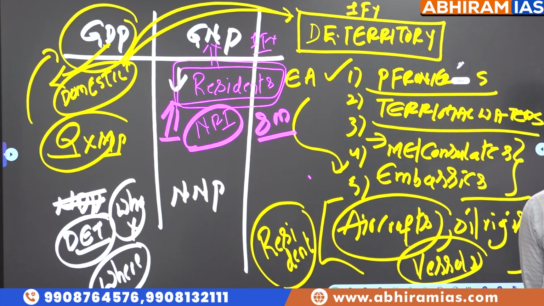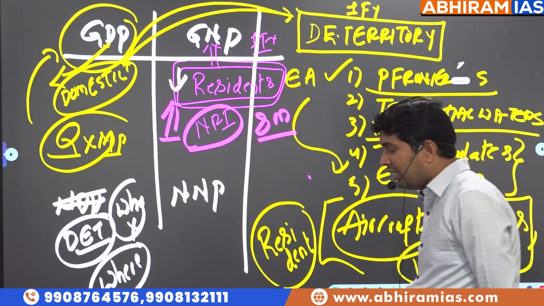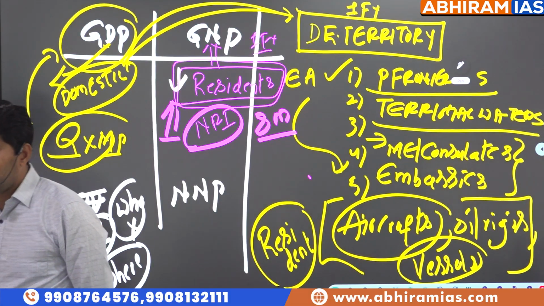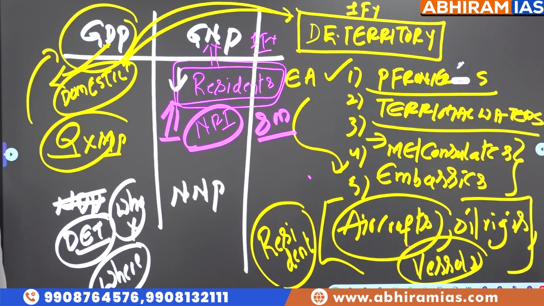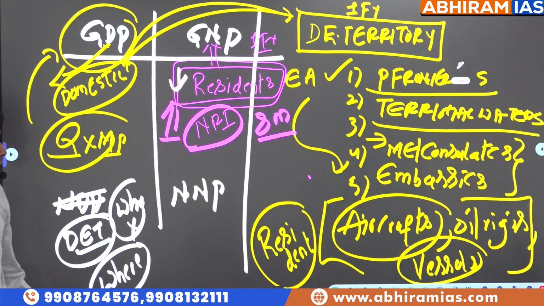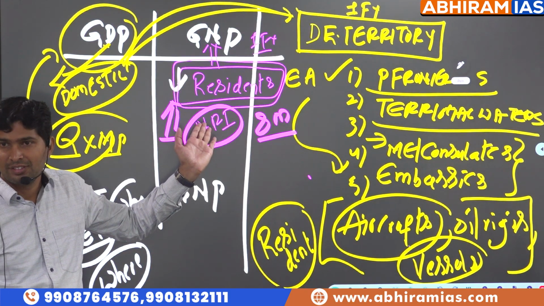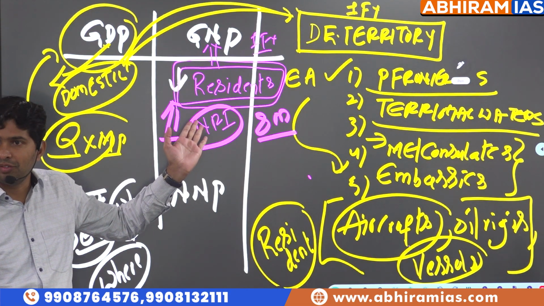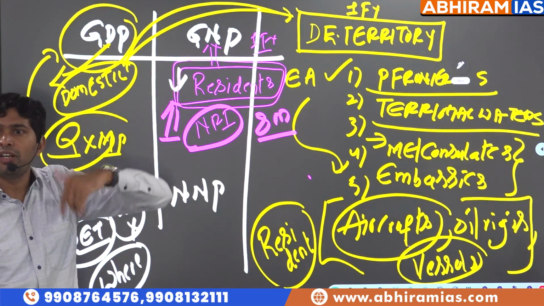I didn't ask GDP, I'm asking GNP. So an Indian who is staying in America and working in a software company for more than 8 months, should we consider them as part of India GNP or America GNP? America GNP. Why? Because he is non-resident for us. He is non-resident means he is resident for which country? USA. So it should be considered as part of America GNP, not India GNP.